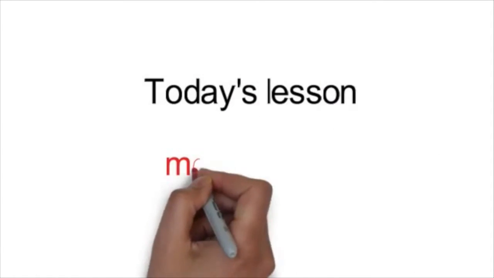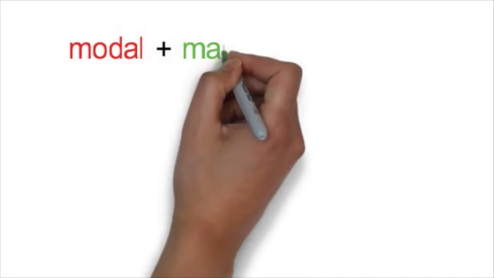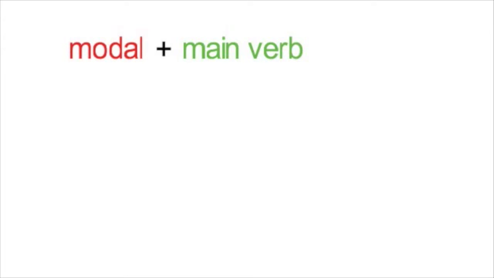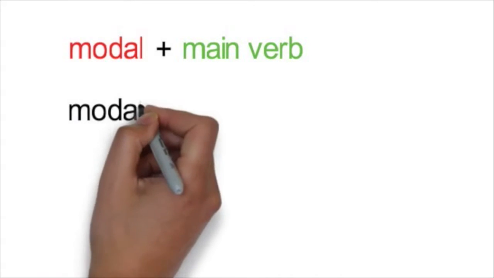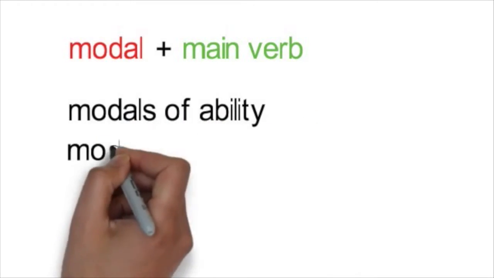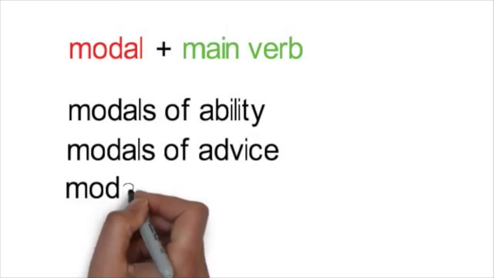Today, we are going to discuss modal verbs. Modals are often added to a sentence before the main verb. There are numerous types of modals in English, but today we will only focus on three: modals of ability, modals of advice, and modals of possibility.